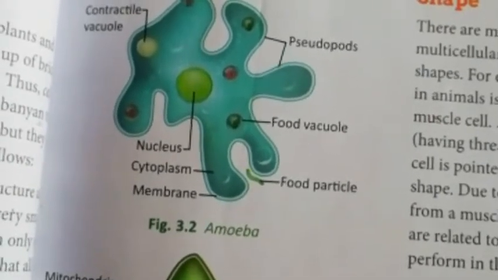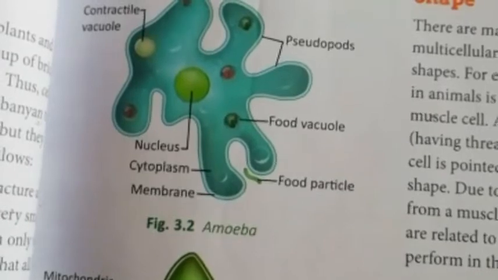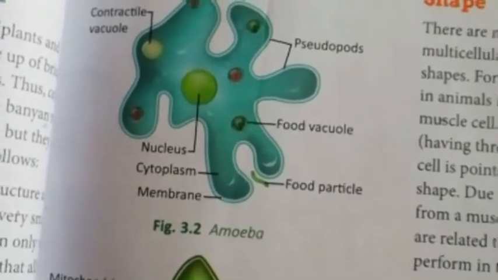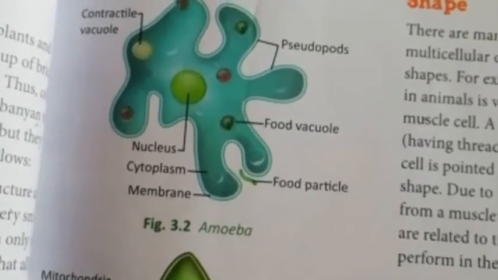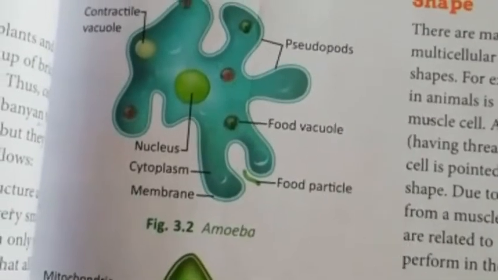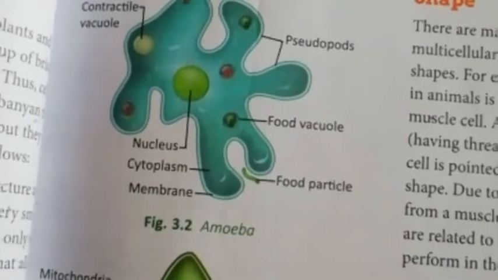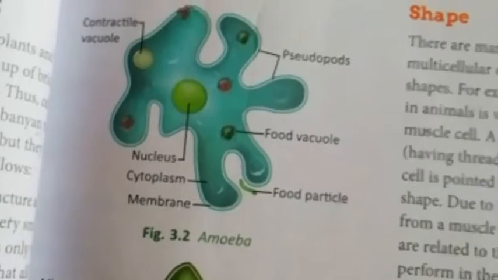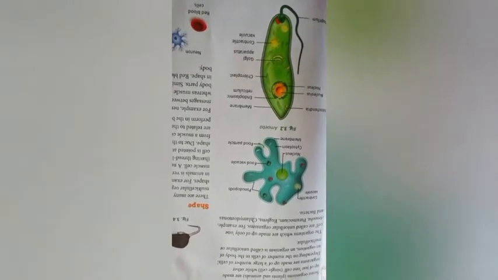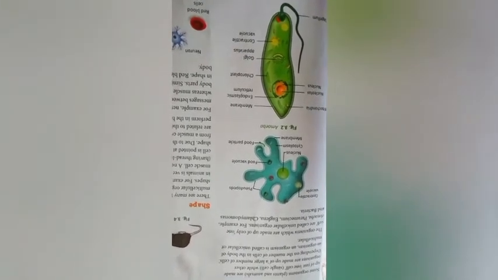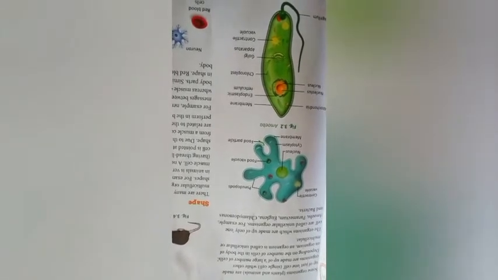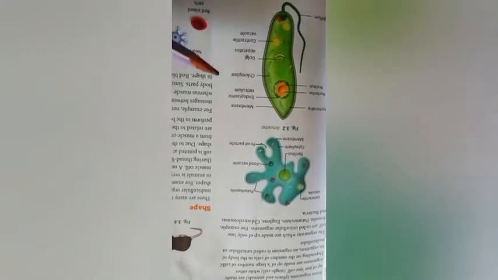And the organisms which are made up of many cells are called multicellular organisms, like we human beings, rat, other animals, elephant, etc. Okay children, the functions that the body of human beings or other multicellular organisms can perform, the same functions single-celled organisms can also perform.